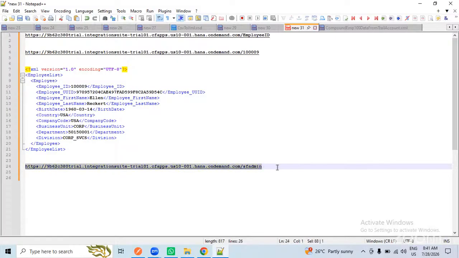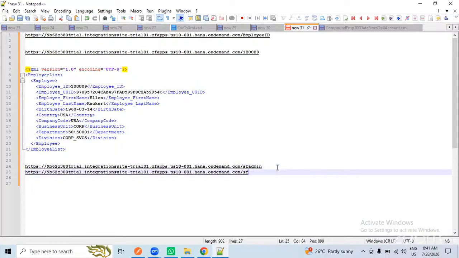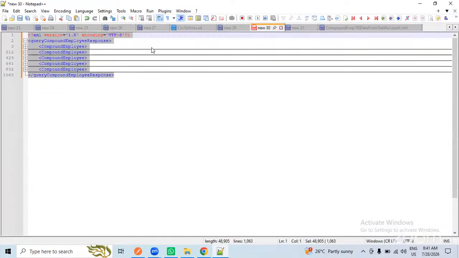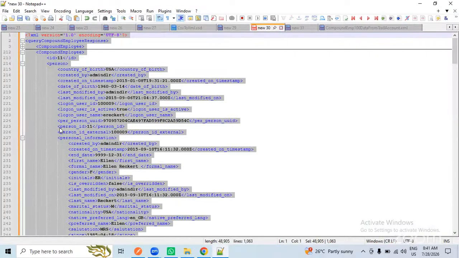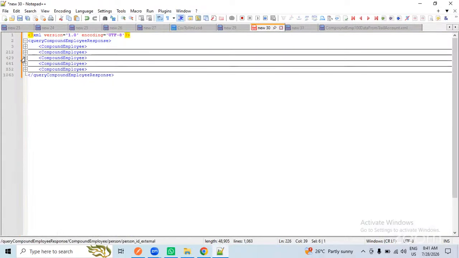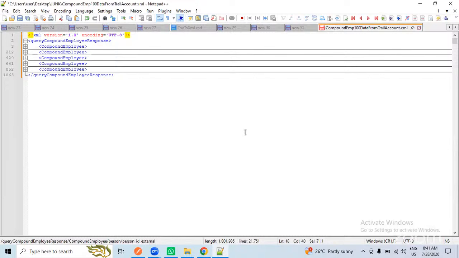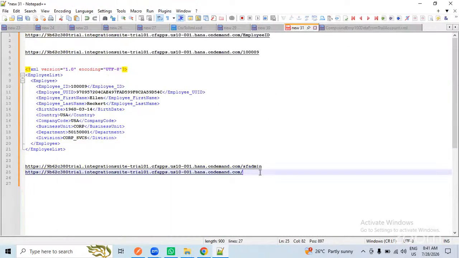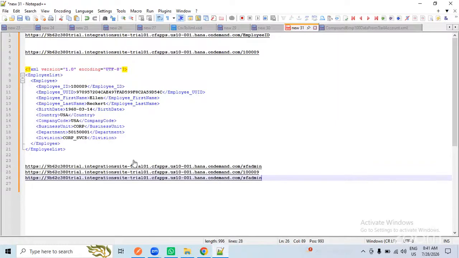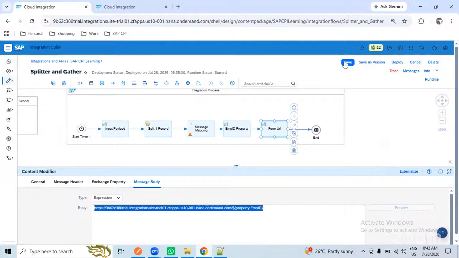Okay, for the second employee, and the third one, like this it should follow. So for now I will copy the two employees. Okay, like this the data should be appended. Okay, we will test this one. We'll see whether it will work out.